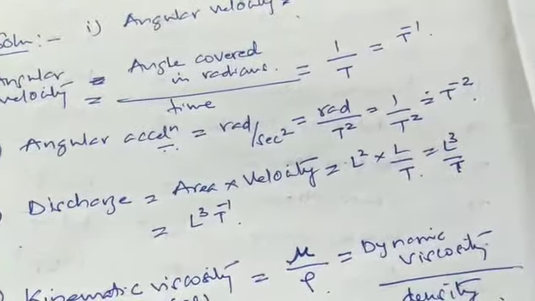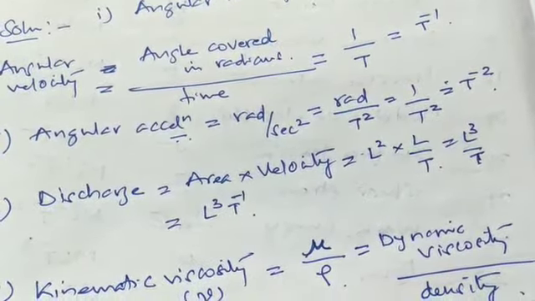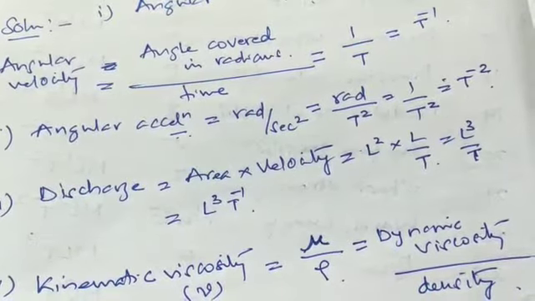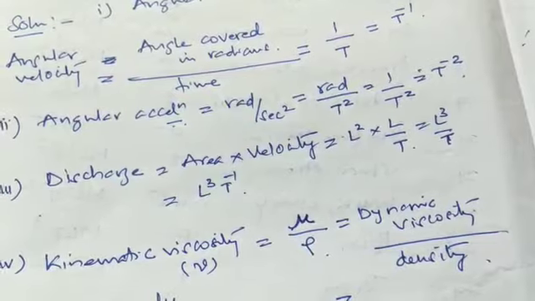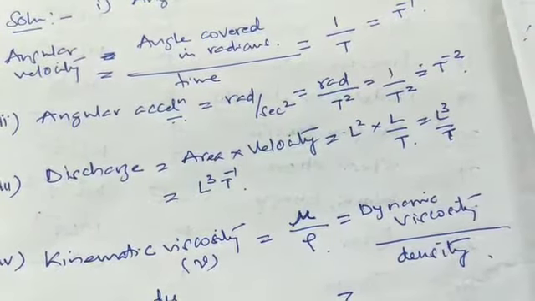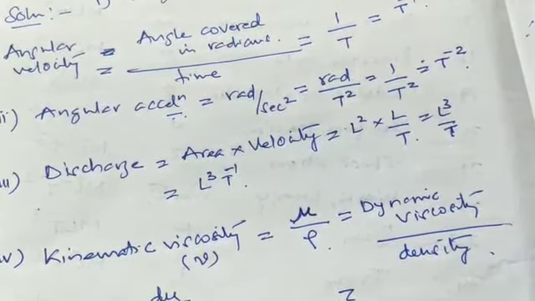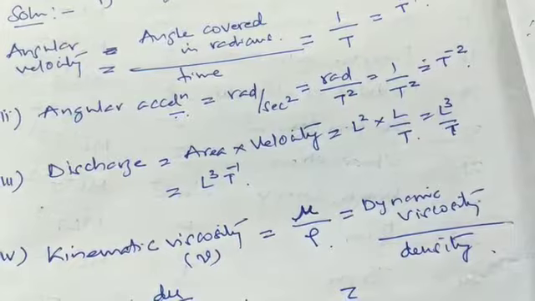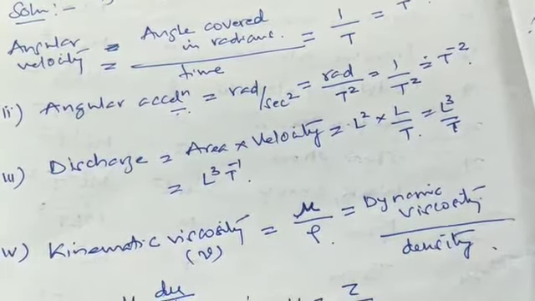Similarly, angular acceleration, once again it is radian by second square. So radian by T square, so it is nothing but 1 by T square. It is T raised to minus 2. Similarly, discharge is once again A into V, where A is the area and V is the velocity. So area is given by L square, velocity is given by L by T. So therefore it is L cube by T, so L cube T raised to minus 1.